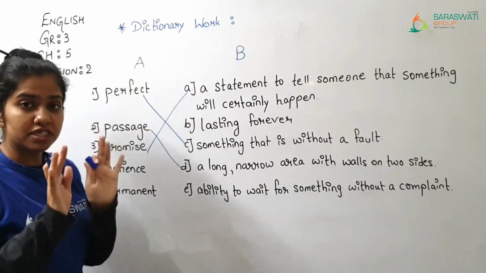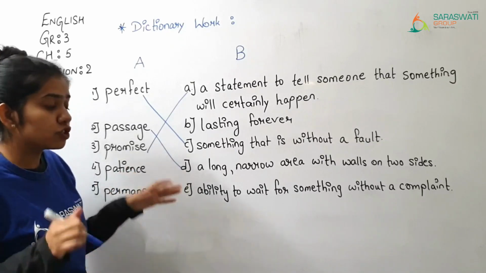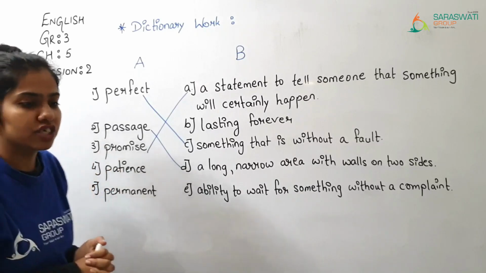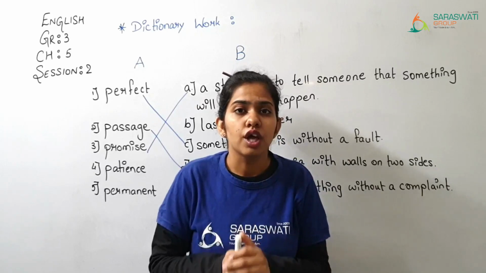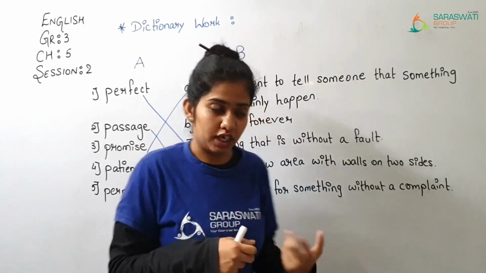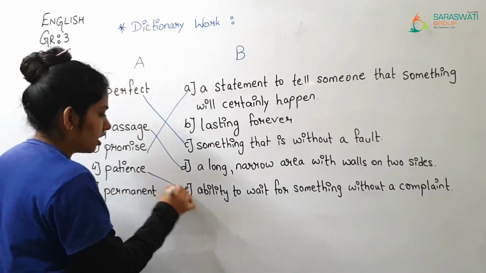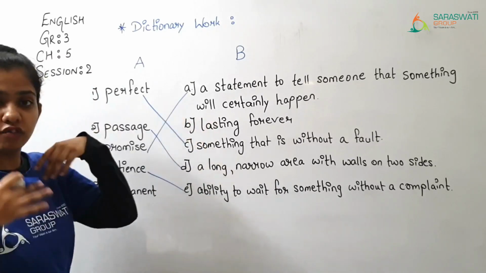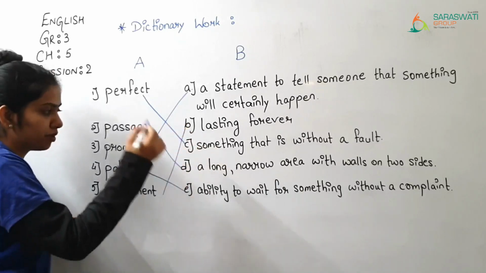Then patience means एकदम धीरज रखना, right? So that is ability to wait for something without a complaint. अपने में ऐसी ability होनी चाहिए कि आप एकदम शांति से किसी का भी वेट करो without doing any kind of complaint किए बिना. So that is ability to wait for something without a complaint. Then permanent means lasting forever, जो हमेशा तक आपके साथ रहे, lasting forever, that is permanent.